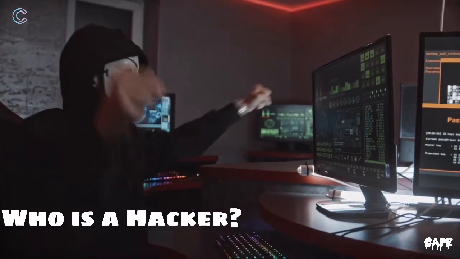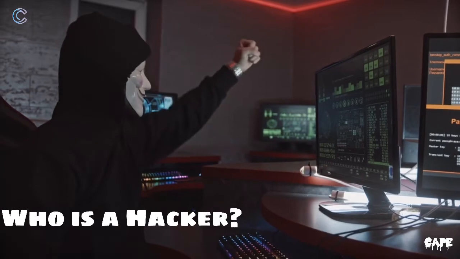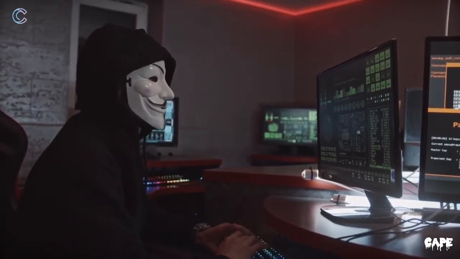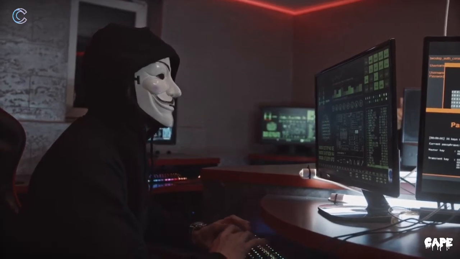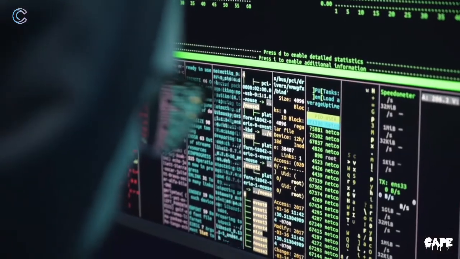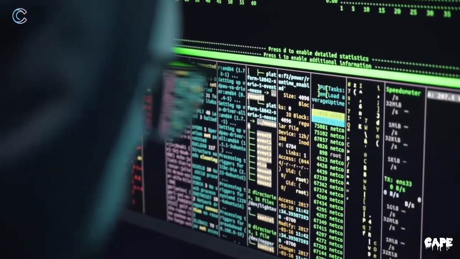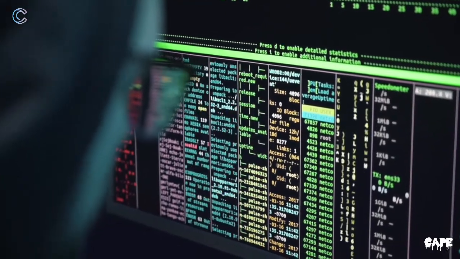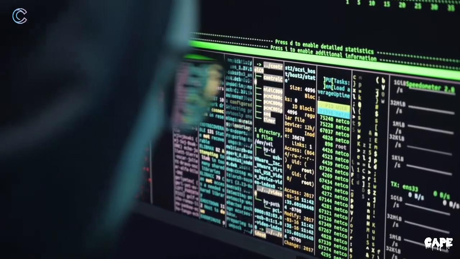Who is a hacker? Hackers are unauthorized users who break into computer systems in order to steal, change, or destroy information, often by installing dangerous malware without your knowledge or consent. Their clever tactics and detailed technical knowledge help them access the information you really don't want them to have.